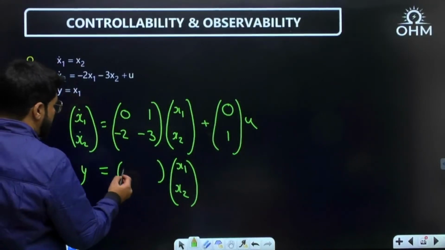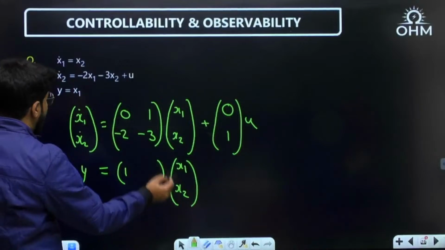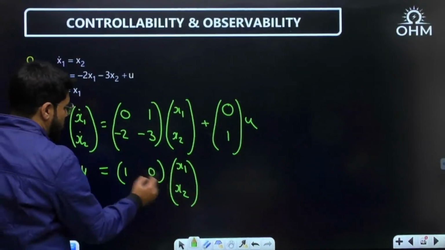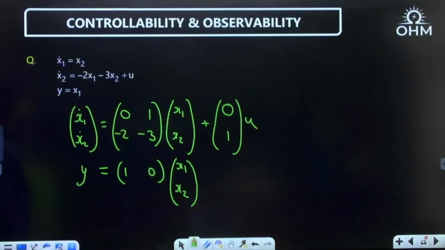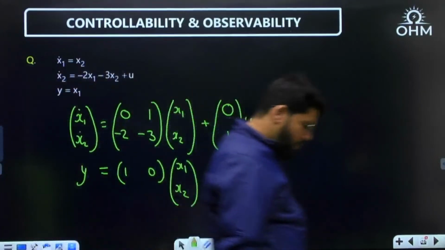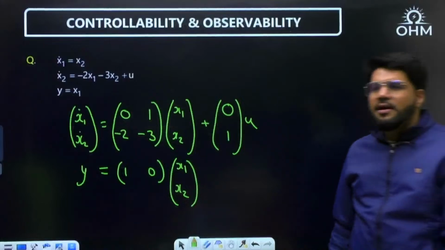Okay, so what is y? Y is equal to only x1, so 1 and 0, no x2. So y is [1, 0] times [x1, x2]. Okay, now dear, I will solve the